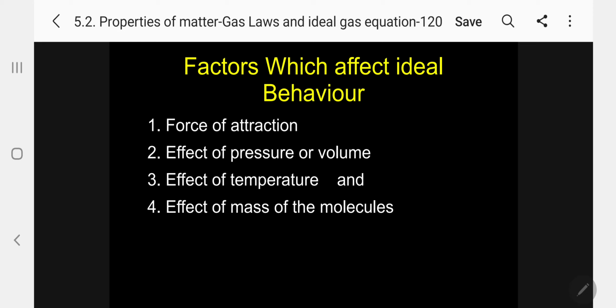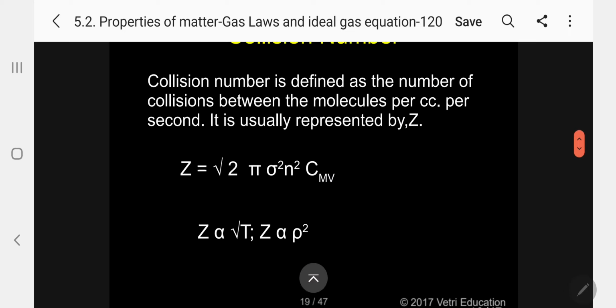Kindly follow the three velocities: root mean square velocity, mean velocity, and the most probable velocity. The top is most probable, the center is mean, and below is root mean square. Root mean square velocity is the highest velocity, where the top one is the minimum.